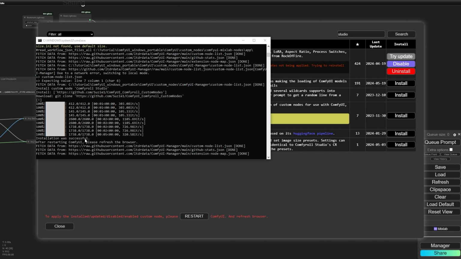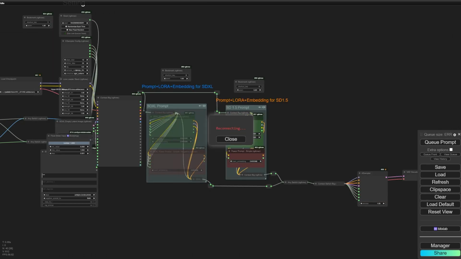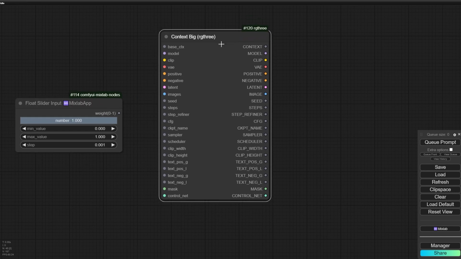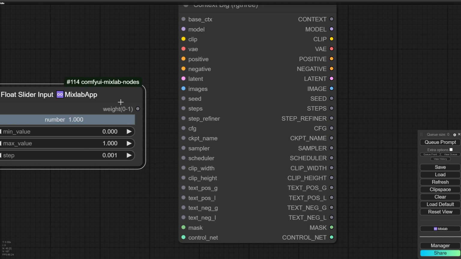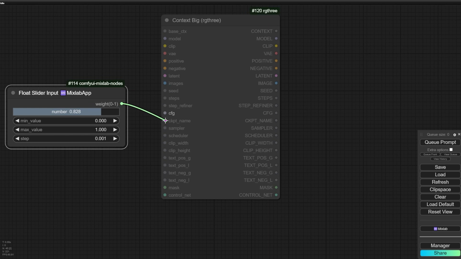Installation is finished and it's very important to check this message. Installation was successful. It's very important. So let me restart the ComfyUI. All right, so now I make a copy and I want to test it here. So I want to send the output from the slider to exactly CKPT name.